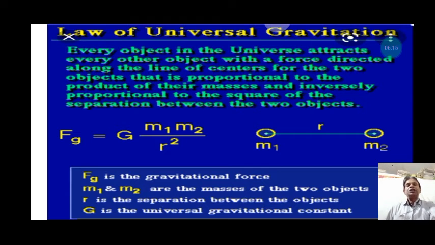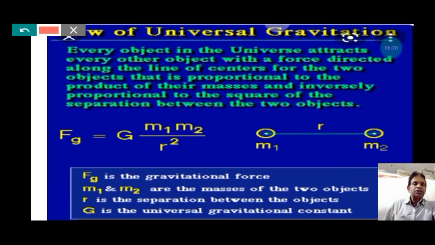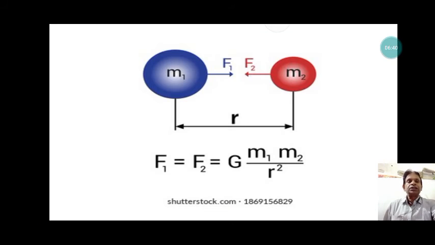Here, Fg is the force between the two massive objects, m1 and m2 are the masses of the two objects, separated by a distance r. G is the gravitational constant, which was calculated by Cavendish. Now, in detail, we study this law. Next slide.